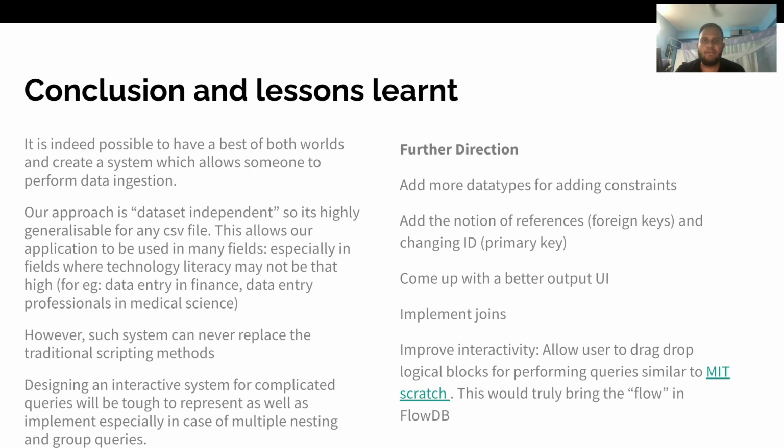And we did not discuss much about joins because our main focus in the project was the data ingestion pipeline rather than the processing pipeline. But we feel that a processing pipeline is also possible, and it holds a higher potential to make this application better. And last but not the least, we called it FlowDB, but we haven't been able to implement the drag and drop features and the interactivity which comes with having something like Flow. So it's similar to what MIT Scratch tries to do in coding. If we can implement that, then we can say that it really brings the flow in FlowDB.